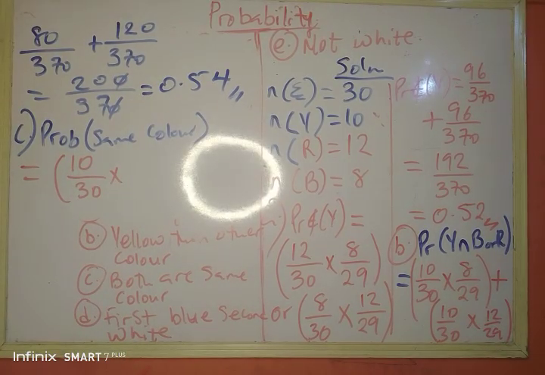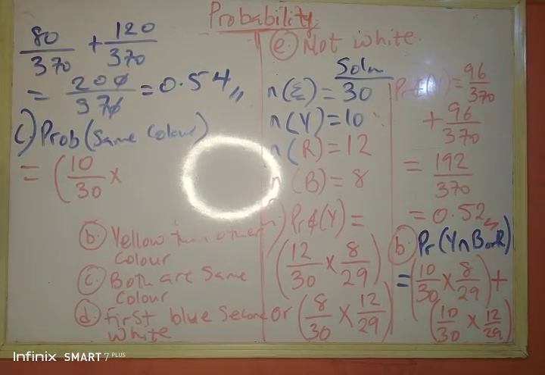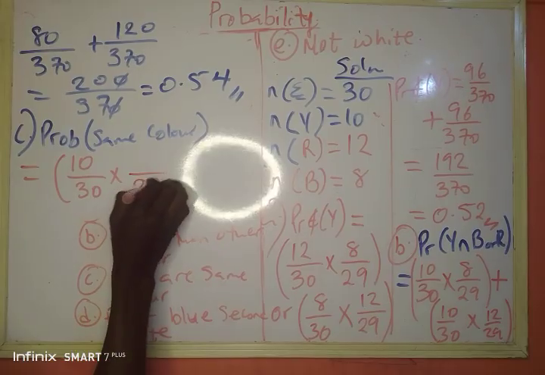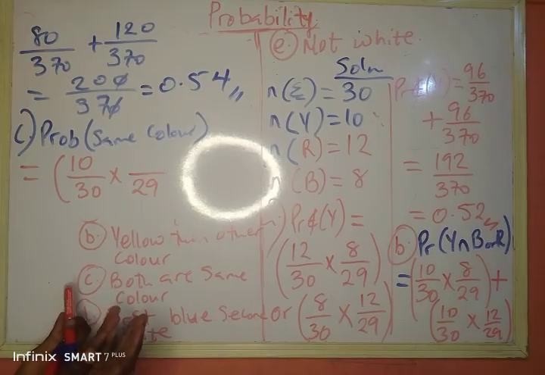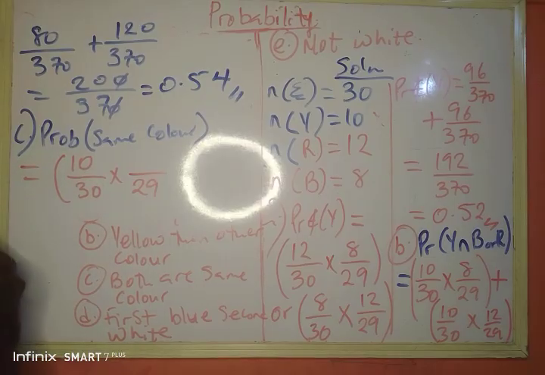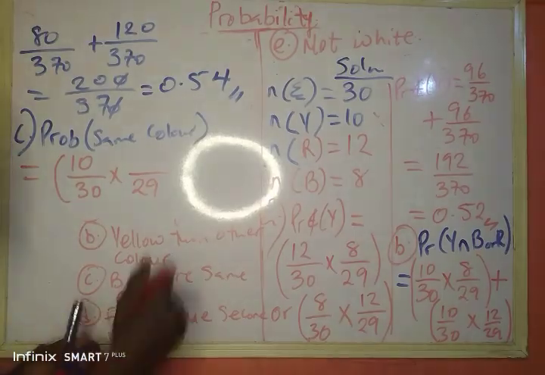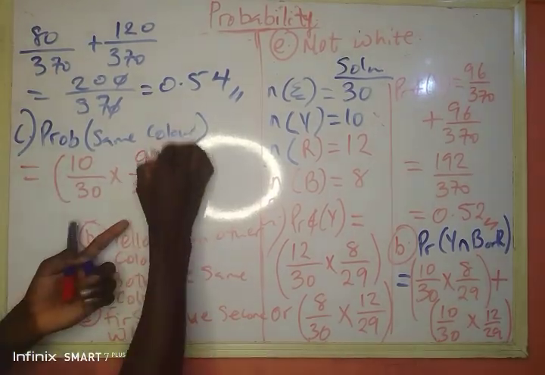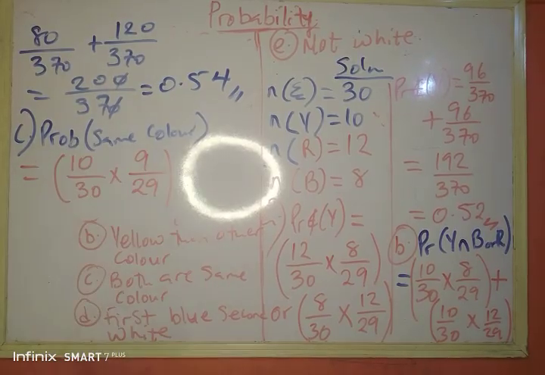Now, I love this question. I picked the first one. It was yellow, right? That's 10 over 30. I kept it in my pocket. Now remember, the remaining balls in the bag are now 29, isn't it? Now I picked the next one. I saw it again. Oh, it is yellow again. Remember, the total number of yellow balls before was 10. Now that I picked the first one, it was remaining just 9 there. That's for yellow. I think you understand. I have explained all these parts in my previous video.